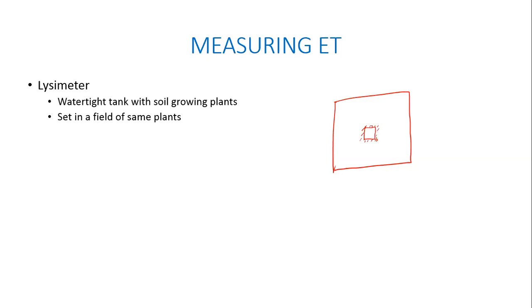Any ideas? There are multiple ways of doing it. Can anybody tell me what to do? Measure the moisture content of the soil, the difference in moisture content of the soil over a period of time. Okay. But remember, we are measuring ET. If the moisture content reduces, what happens to ET?